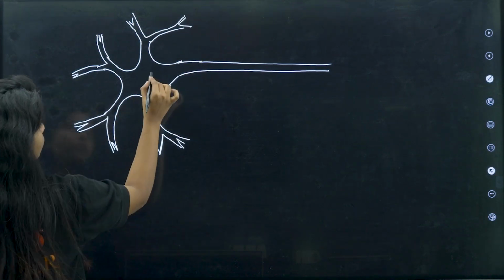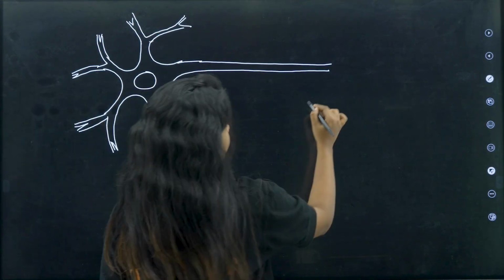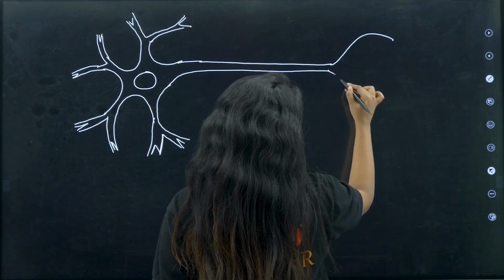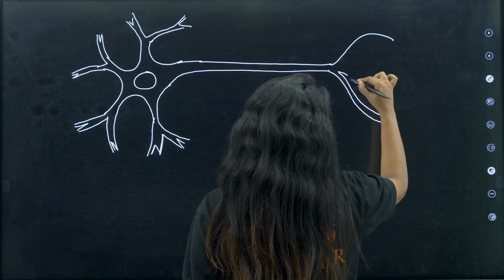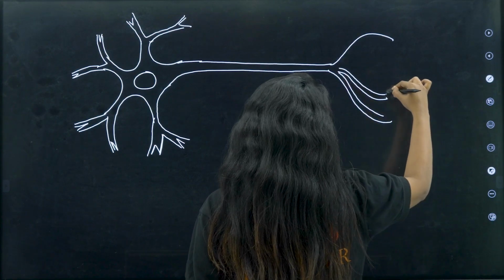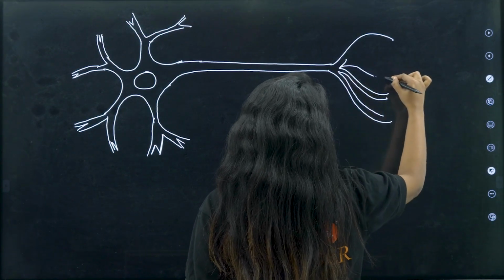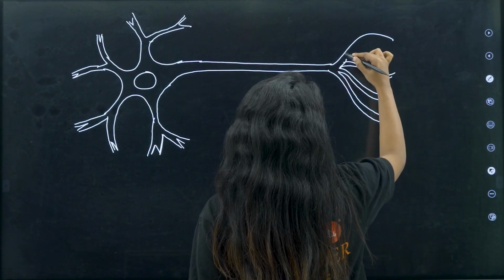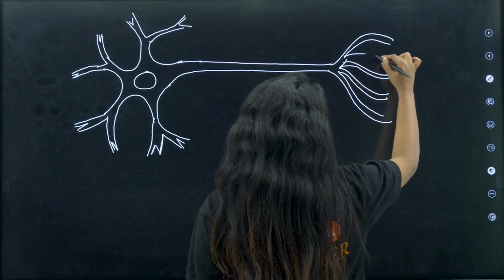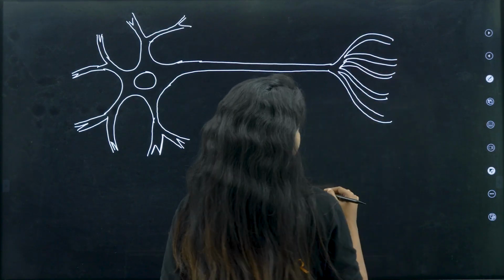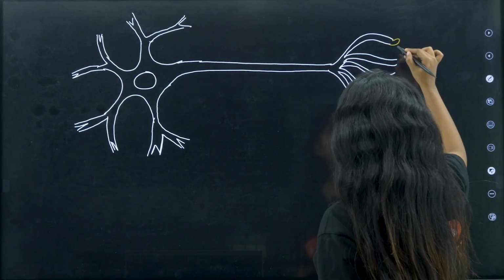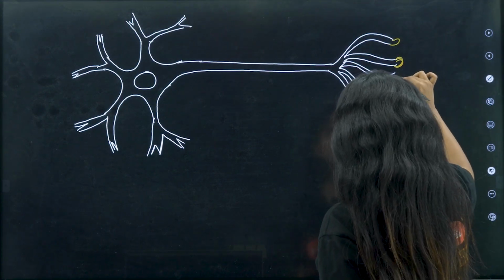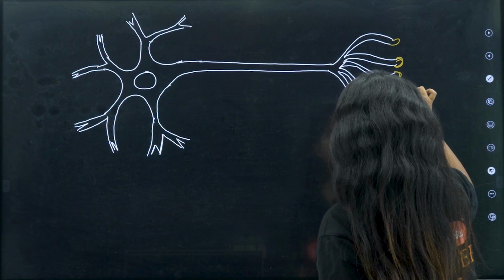Okay, now you have your nucleus over here, and then again you have the terminal region. Now children, as I said, please don't judge me on the basis of this. I'm drawing it really fast, but I'm not saying my drawing is really good, but yeah. I just want to explain certain things to you, which is why I'm drawing.